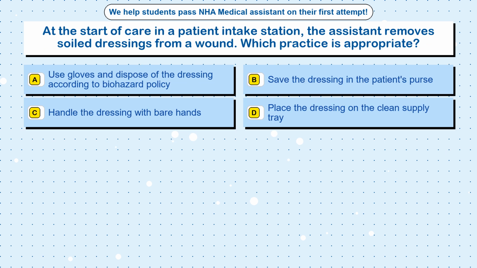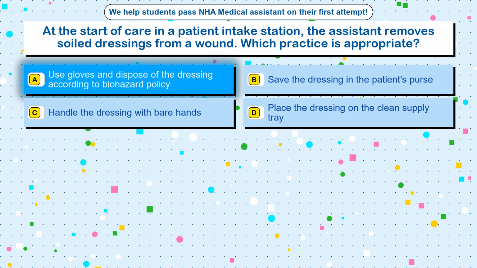Question 99. At the start of care in a patient intake station, the assistant removes soiled dressings from a wound. Which practice is appropriate? Option A, use gloves and dispose of the dressing according to biohazard policy. Option B, save the dressing in the patient's purse. Option C, handle the dressing with bare hands. Option D, place the dressing on the clean supply tray.